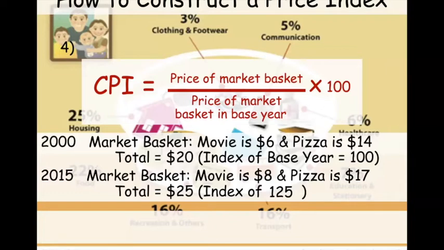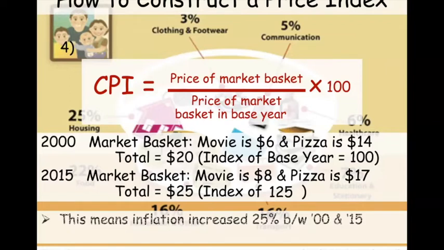What that tells me is from 2000 to 2015, prices increased by 25%. Okay. So we had an inflation rate of 25% between 2000 and 2015. Now this is just a simple one.